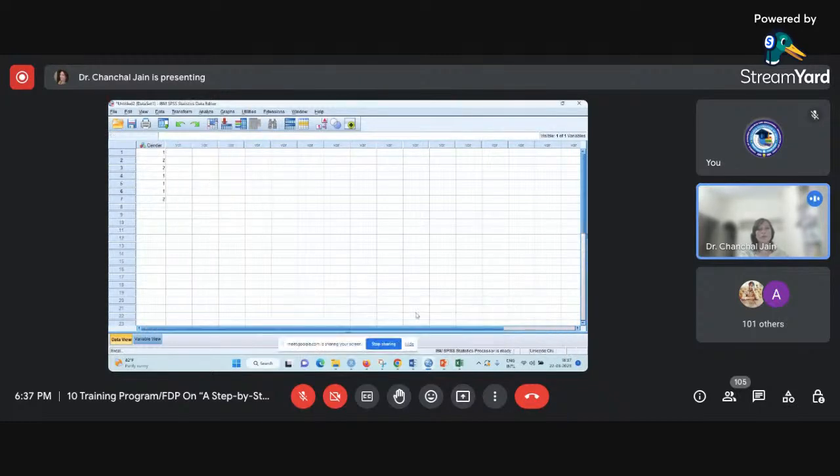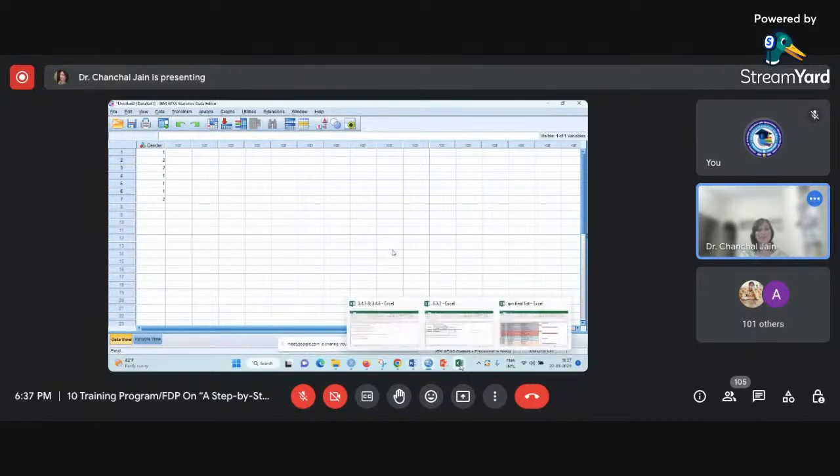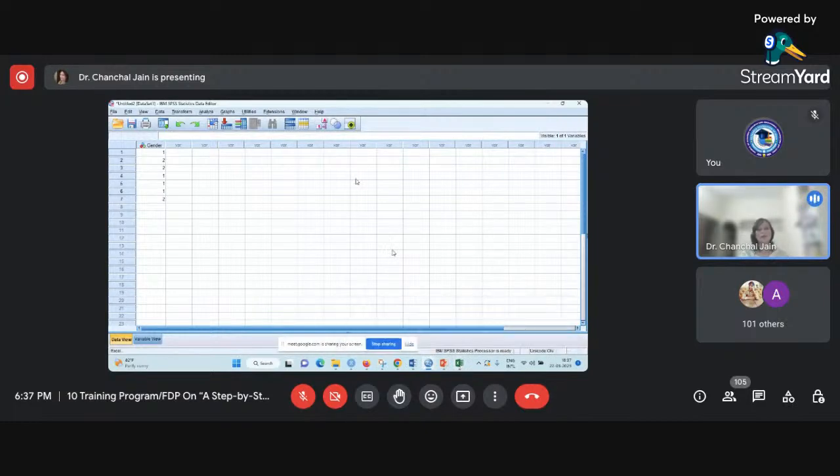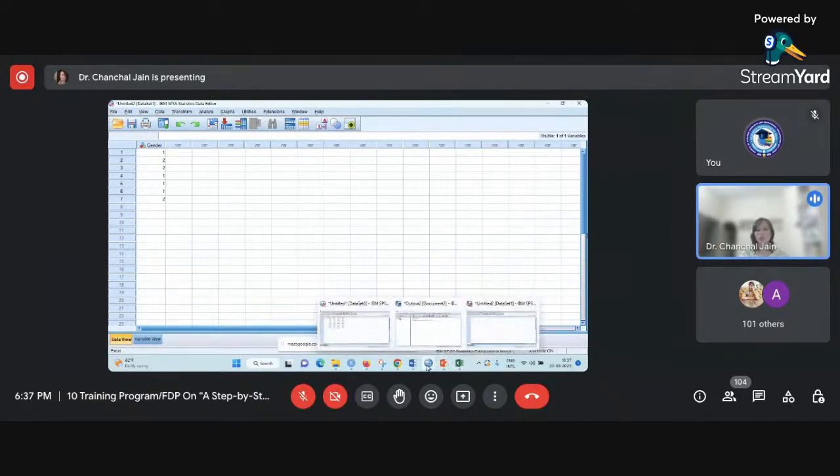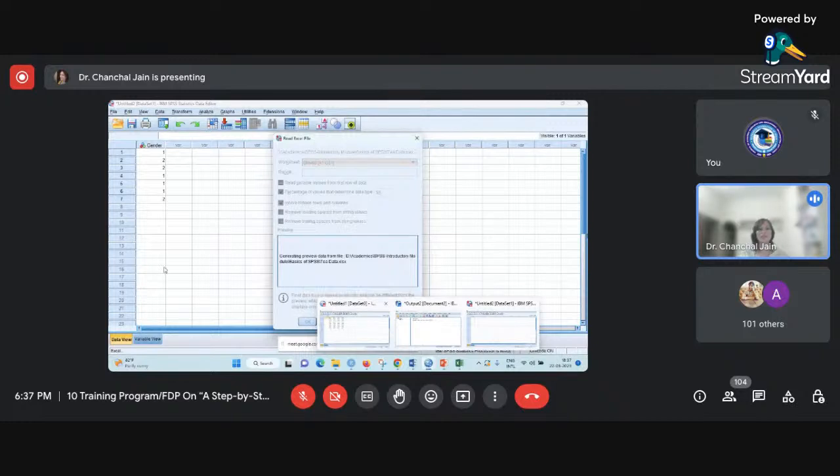yeah, it is taking some time. So give me a few seconds. I think that way it will open. The other way, you can click on this particular icon, which is named Open Data. It is not allowing me to work with this. I think there is some problem. Give me a second. It is not allowing me to click anything. Maybe it is taking some time in opening the file. Meanwhile, if you have any queries, you can ask me, yeah, it has come now.